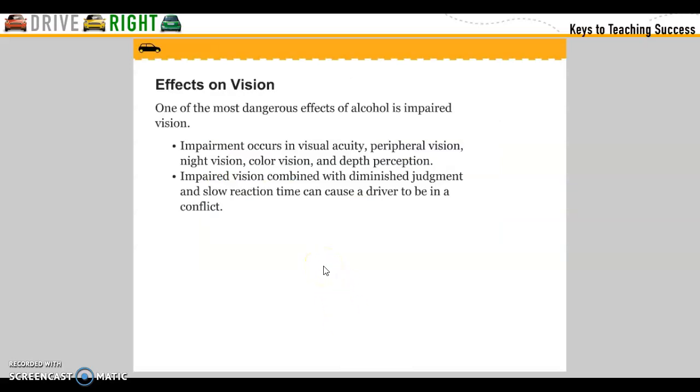Effects on vision. One of the most dangerous effects of alcohol is impaired vision. Impairment occurs in visual accuracy, perceptual vision, night vision, color vision, and depth perception, and peripheral vision. Impaired vision combined with diminished judgment and slow reaction can cause a driver to be in a conflict.